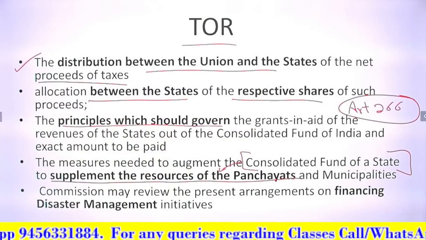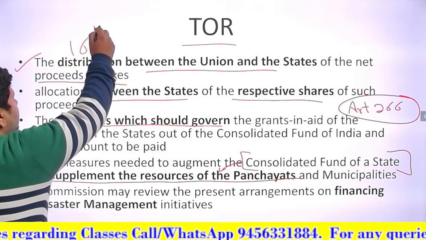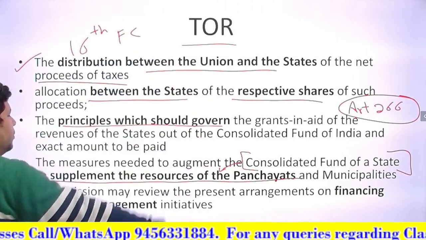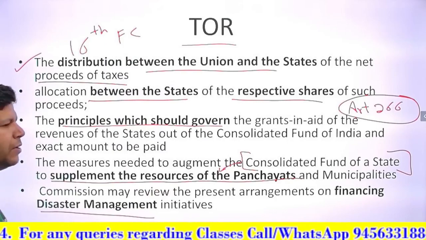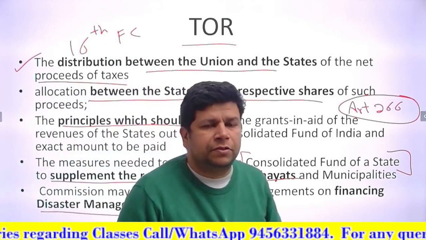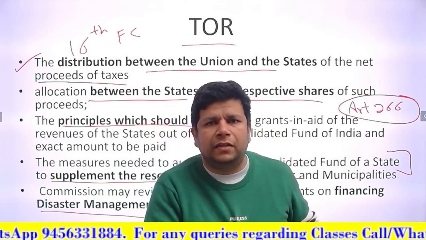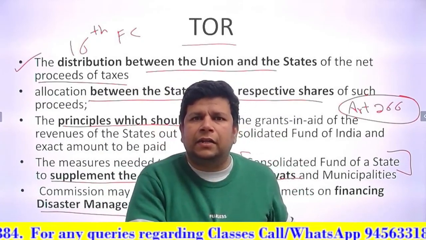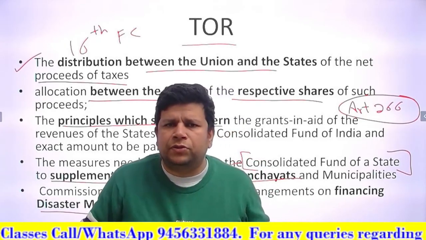Now, I am talking about the 16th Finance Commission, this is all about the 16th Finance Commission. It will also, for example, review financing of disaster management activities. Disaster management has become very important in recent years. Recently we had the Silkyara tunnel collapse in Uttarakhand. So we brought experts from all over the world, so many machines.